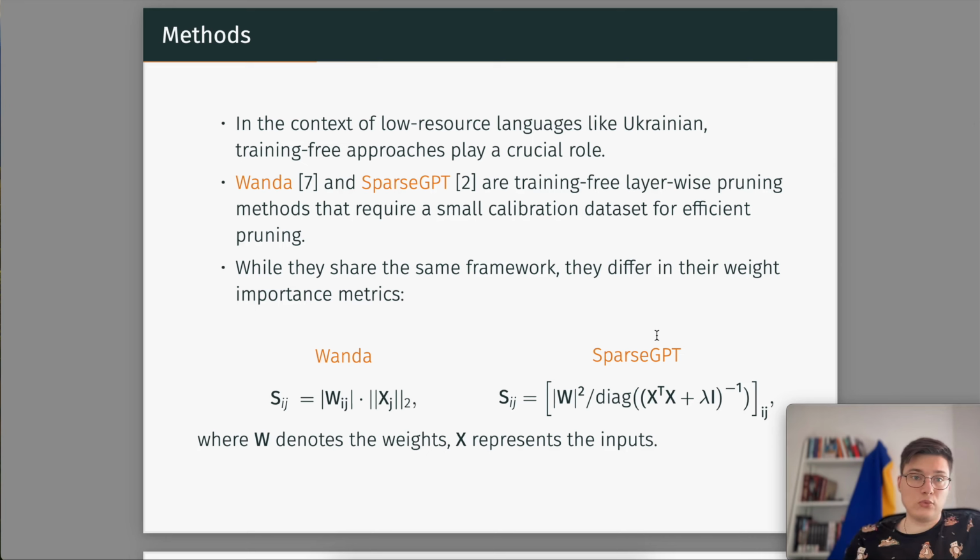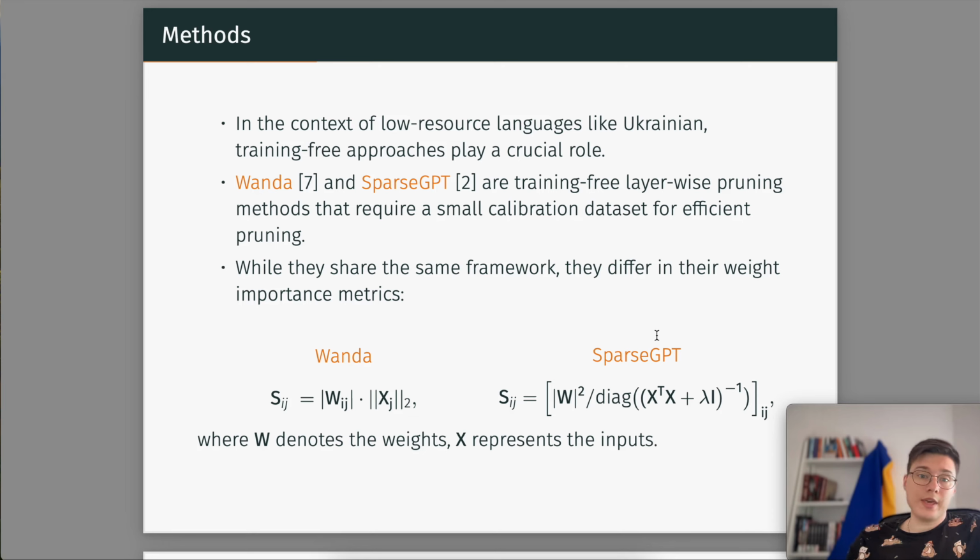So let's move to the methods. In this work, I focus on the training-free layer-wise pruning methods, in particular Wanda and SparseGPT, which require a small calibration dataset for pruning. And because they require this small calibration dataset, we can pass the calibration dataset in a particular language and prune the model using data only in this language, and therefore the more significant weights will be left in the model for this language.